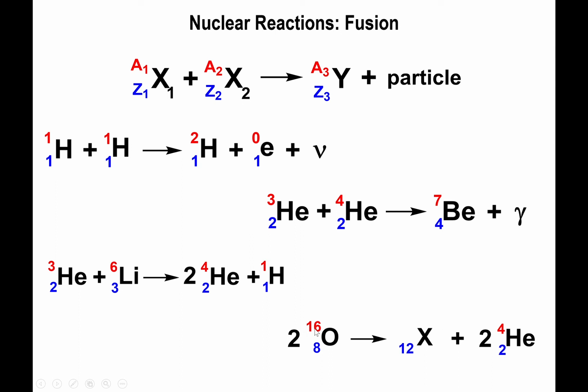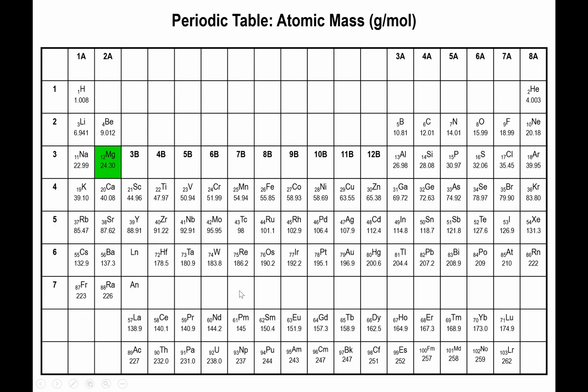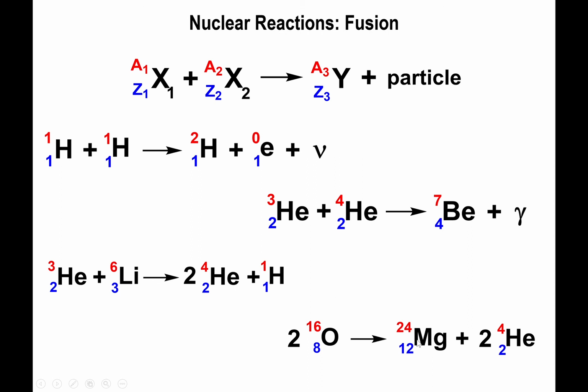2 times 16 is 32. 2 times 4 is 8. 32 minus 8 gives you 24. So that's the mass number of the missing isotope. And if you look at the periodic table, you'll realize that magnesium is element 12. So you just input that as the isotope mass.